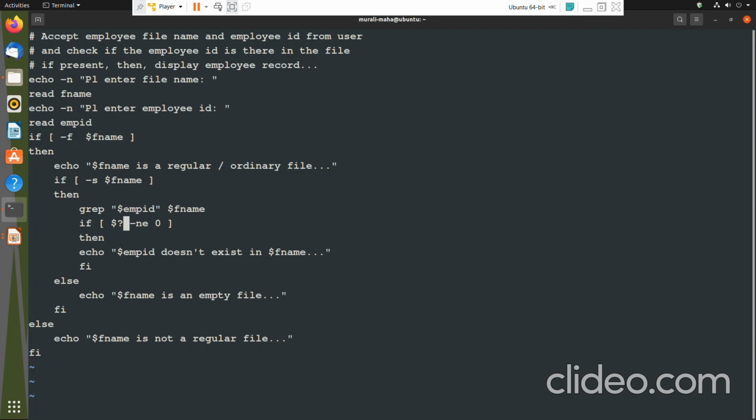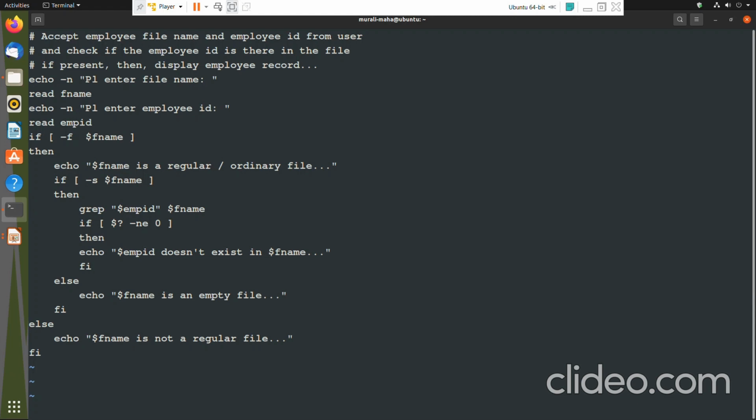Now I come to the else of this if. This is one main if. Within that you have an inner if, within that another inner if. So you have two nested ifs, right? Fine. Now I have come to this nested if, this first inner if. So the first inner if's else part I am handling.